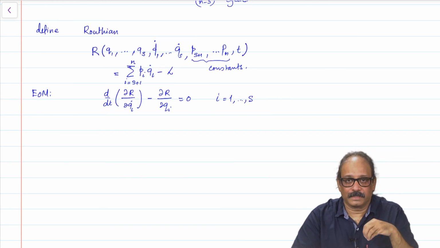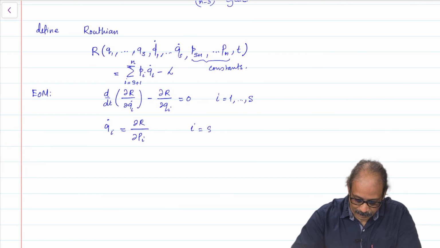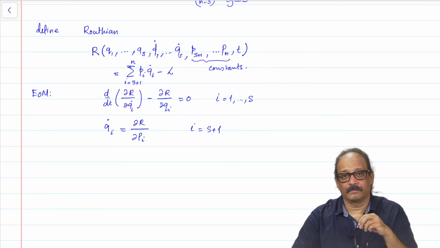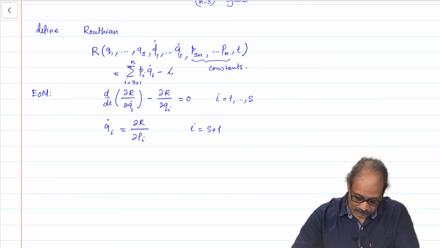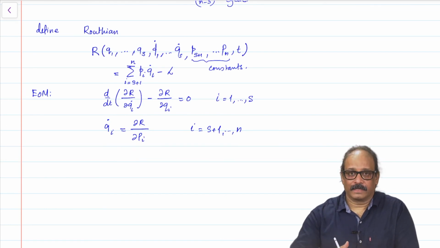And what happens for the remaining ones? Remember, all these momenta are constants. So, q i dot will be equal to the derivative of R with respect to p i, and this is for i going from s plus 1 to n. Okay.